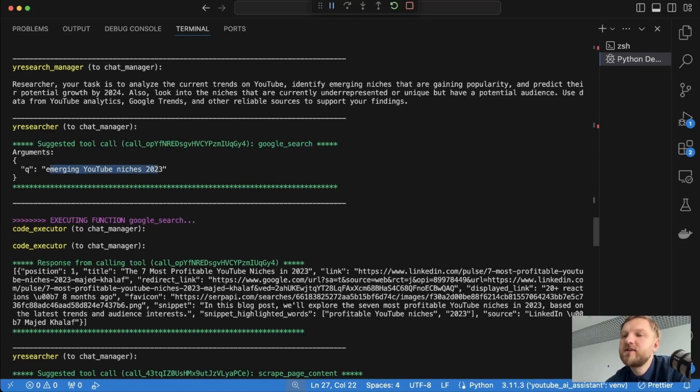And actually it's quite interesting because it seems that it hallucinated the year. But actually, if you look at the YouTube researcher action plan, it asks the researcher to predict their potential growth by 2024. So the researcher started to look at the emerging YouTube niches in 2023. So it can be quite logical, but I guess the takeaway in this situation is that our group chat needs another agent which can criticize decisions of the YouTube researcher as well as the YouTube researcher manager.